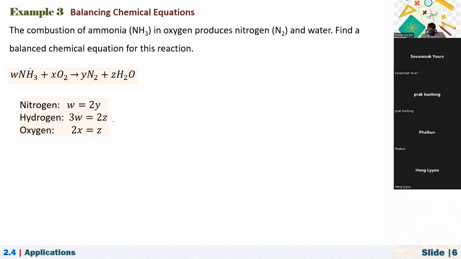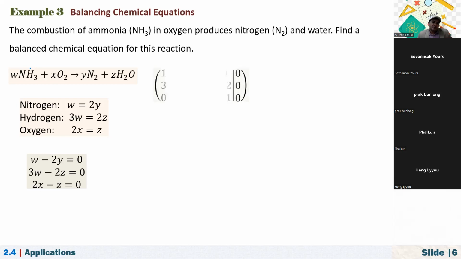So for this reaction to be balanced, it must satisfy these equations. The number of atoms of nitrogen, hydrogen, and oxygen on the left and on the right must be equal to each other. So from here, if we form our system, we get W minus 2Y equals 0, 3W minus 2Z equals 0, 2X minus Z equals 0. What is it? It is a homogeneous system.